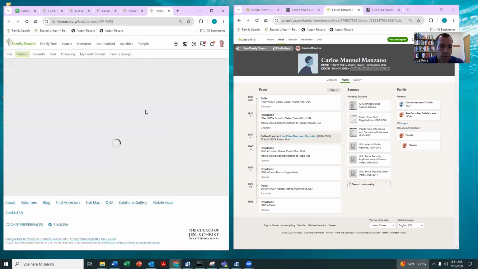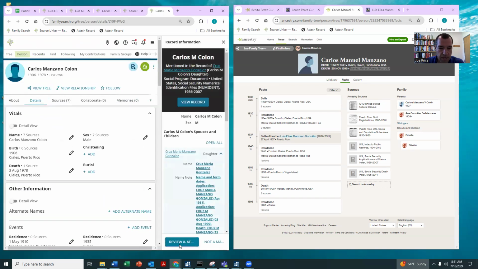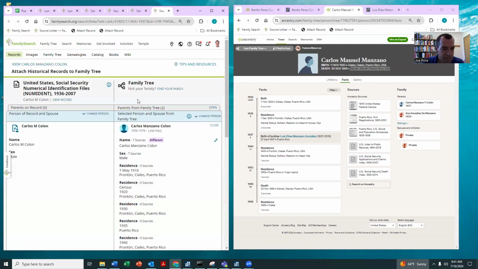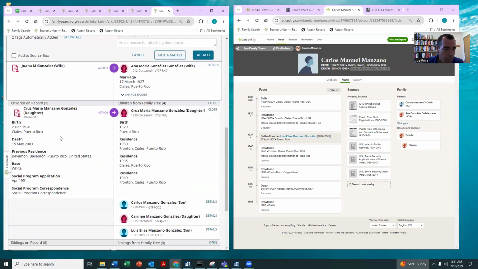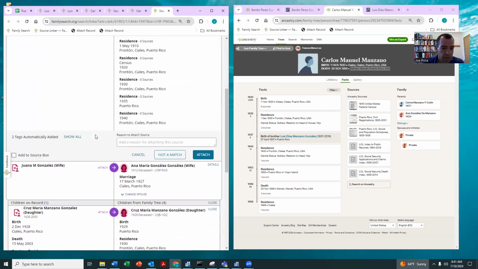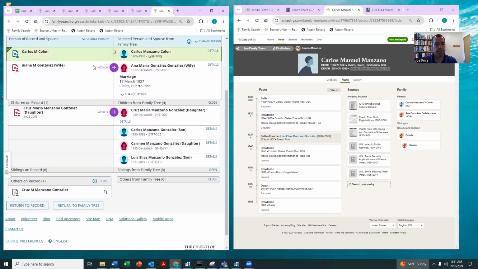The one thing I was going to do just really quick is I noticed there was a Numident record. Anytime you see a Numident, you should definitely do it. These are really fantastic records. And you can see Cruz. This is fantastic. Look at that, because we just picked up when she died. So that'll be really helpful. Let's see, we got Juana M, Anna M. Okay, I think that's going to be fine. Carlos M, Colon. Everything here looks really good. Okay, so we'll attach that.